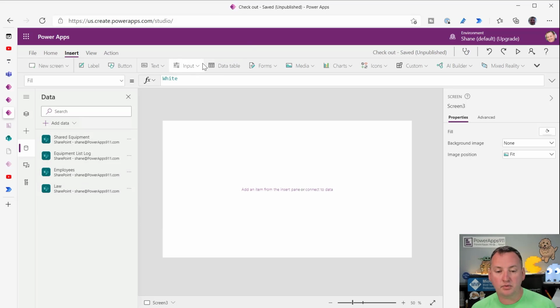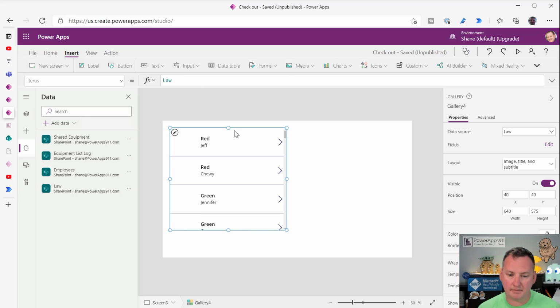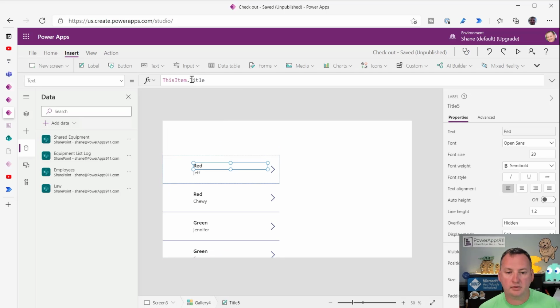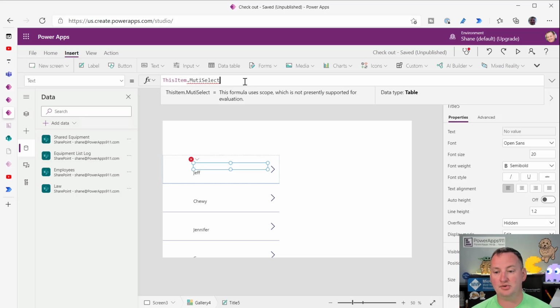And so if we go here, and now we'll just throw another gallery on, we're going to see that my little law list got a bunch of different data. And one of the columns, we'll just replace this one, is called Muti Choice or Muti Select, right? I misspelled it and I've never gone back and fixed it. And it used to mess me up all the time. I've done this demo so many times that I've gotten used to it.